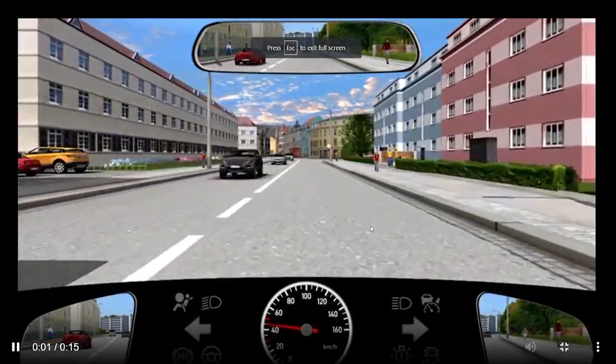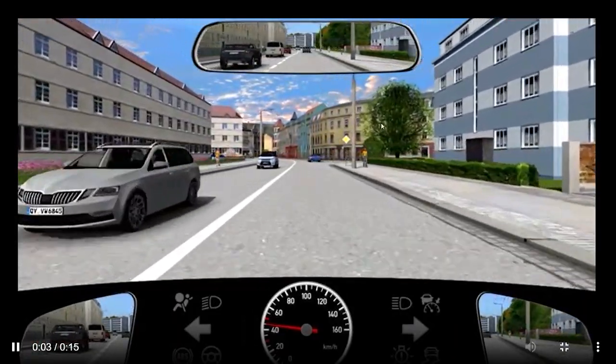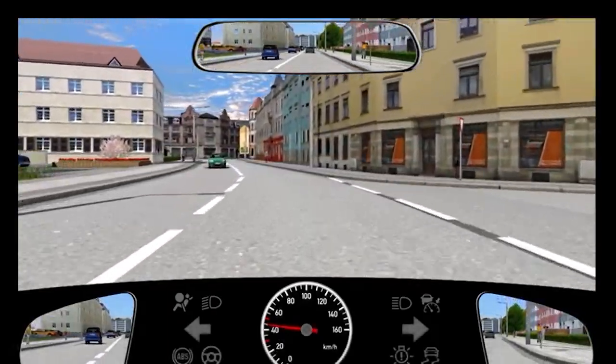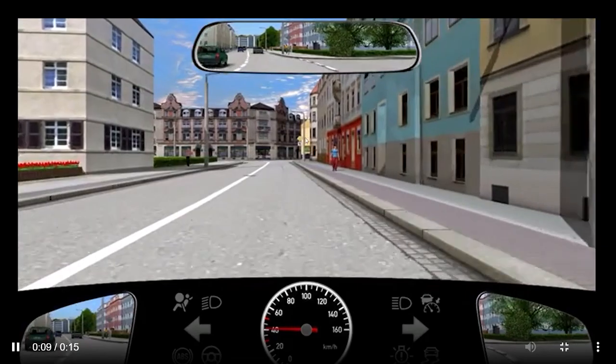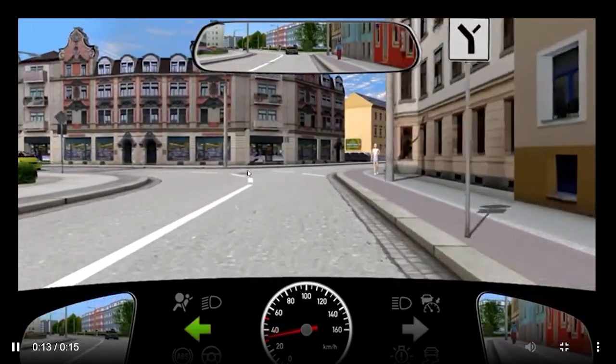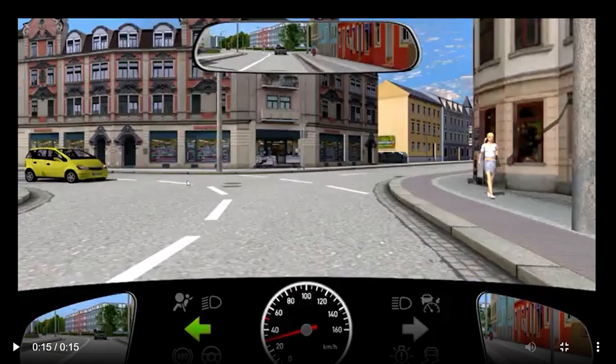So you are on a road at around 50 km/h. There is a priority sign, which means you are on a priority road. And then you see Abknickende Vorfahrtstraße, and you are indicating left. You have to take the left on the same priority road. You are not leaving the priority road.